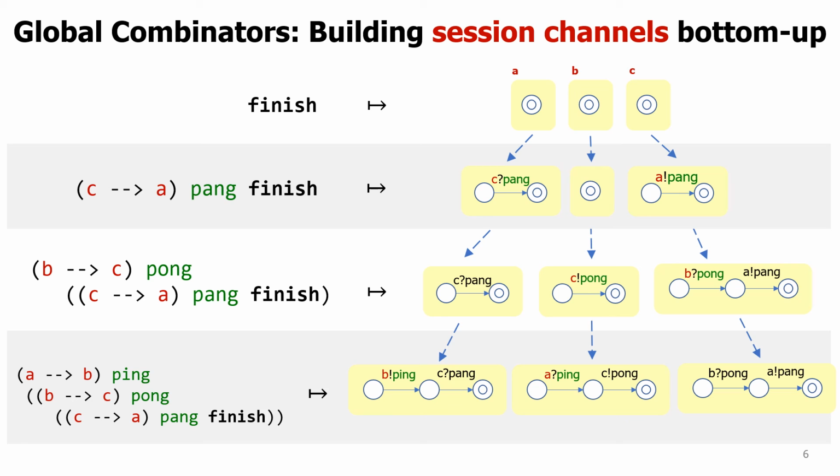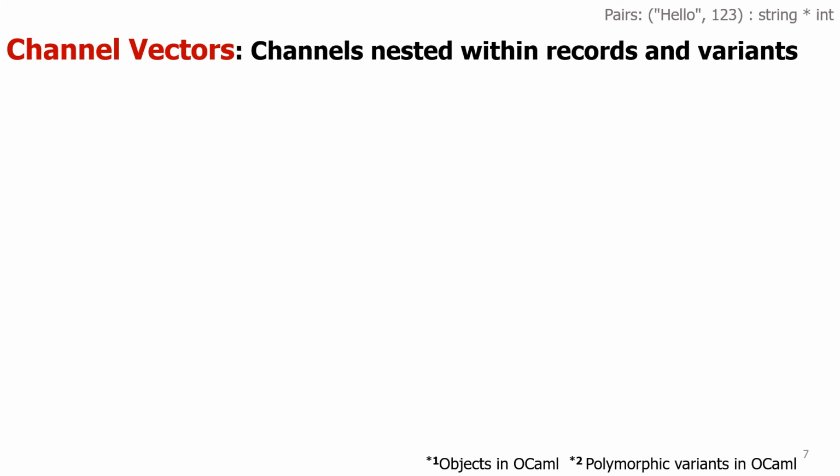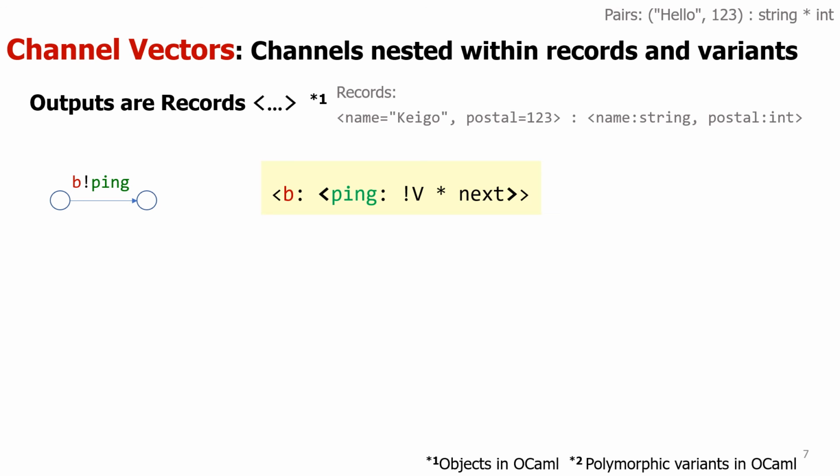Then, how do we implement such a session typing scheme in OCaml, and what about more complex protocols like recursion and branching? For this, we adopt the channel vector encoding of session types, which represents session type structure using record types and variant types. An output session type is encoded as a nested record type.